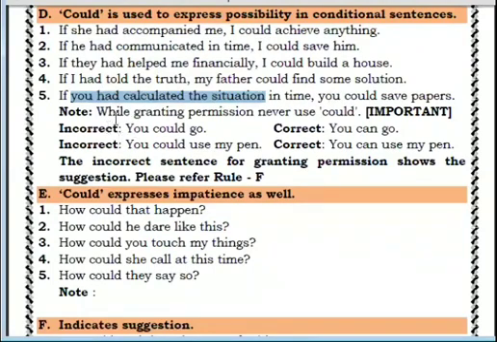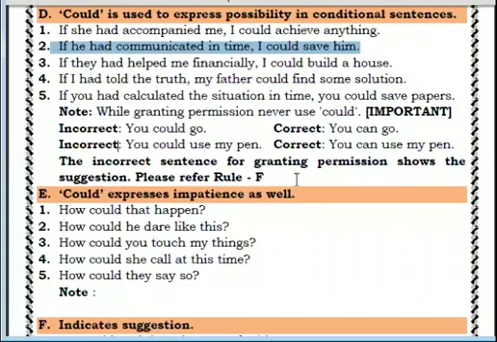Now next, one more thing is there. While granting permission, okay, we cannot use could. Sometimes people think that if we are granting permission, we can use could. No, for that we use only can and may. We cannot use could for granting permission. For asking permission, you can use could. But for granting permission, you cannot use it. Clear? Now all you have to tell again.